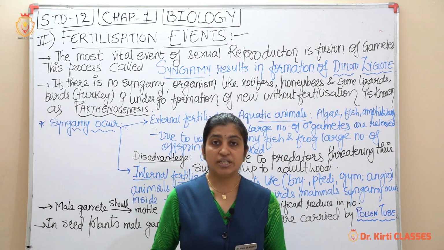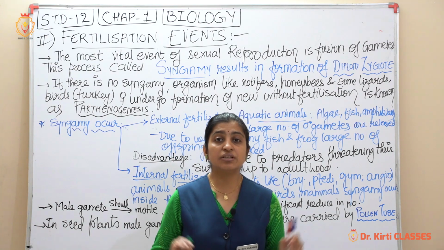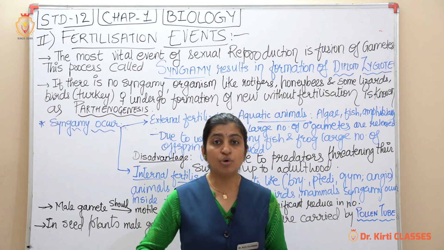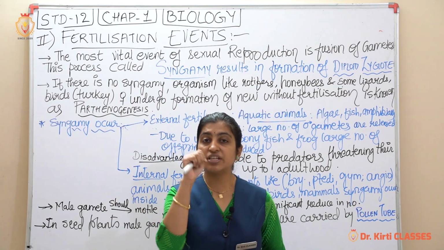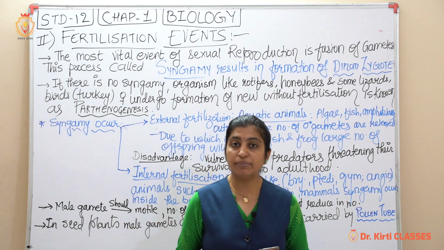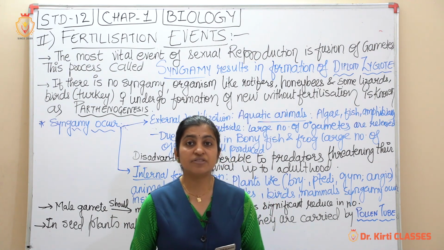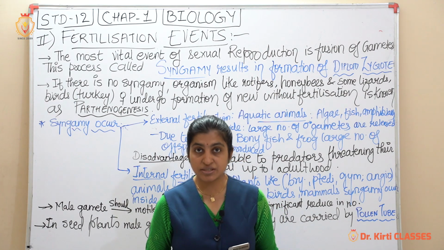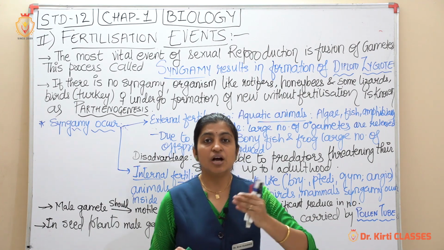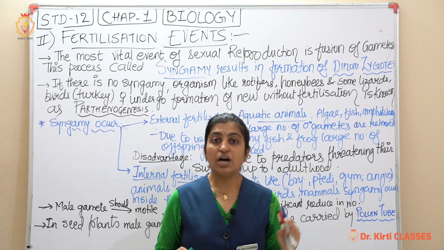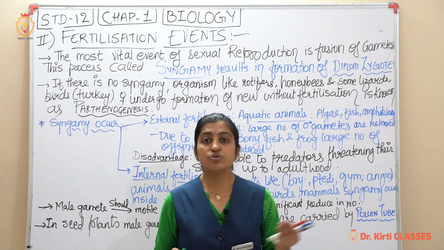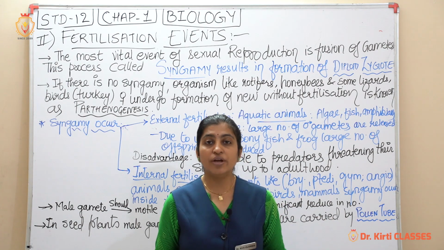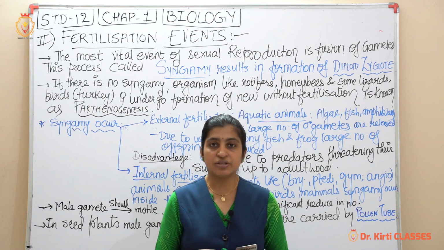In some organisms, fertilization does not occur and the female gamete produces a new organism. What we have seen in asexual reproduction, if you remember, in detail number 3, parthenogenesis. So parthenogenesis, where a new organism develops without fertilization, is known as what? Parthenogenesis. So here we'll see a few examples where fertilization or syngamy is not required.